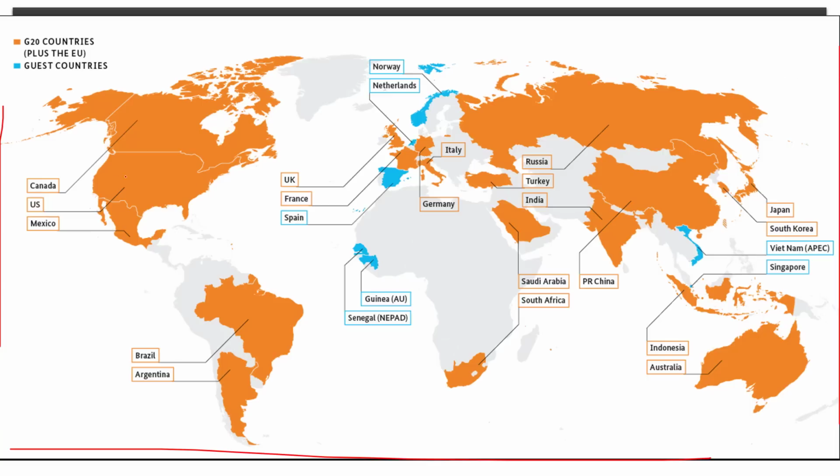So you can see the entire North America is part of the G20: Canada, US, Mexico. It makes it easy to memorize, I think. And if you look at South America, then only 2 countries from South America are members of G20. Those 2 countries are Brazil and Argentina. In Africa, you can see South Africa is a member. And over here in the Oceania region, Australia. And if we go back to Asia again: Indonesia, Japan, South Korea, India, People's Republic of China. Then Russia is also a member, Turkey is a member, Saudi Arabia is a member, and over here you can see the European countries plus the European Union. All of them form the G20 together.